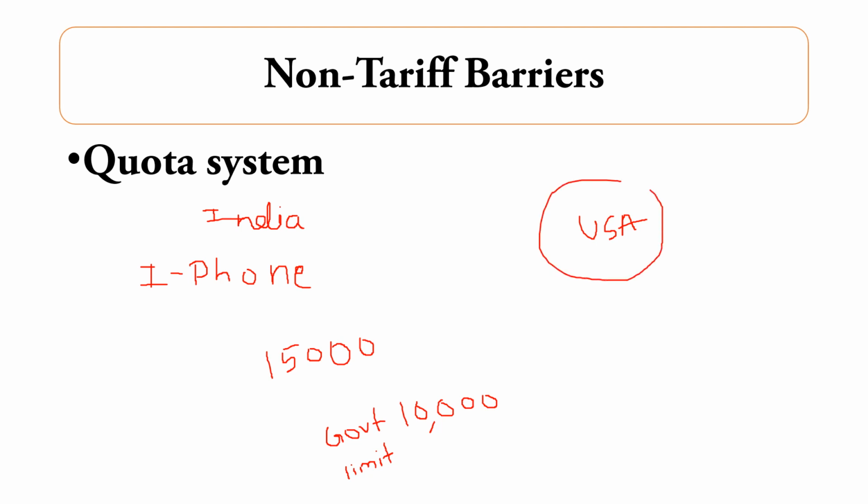Okay. Now here I want to import 15,000 iPhones from the USA. But here the government set the quota, or a limit, that only 10,000 can be imported. But I want 15,000. But because the government set the quota, I can only import up to 10,000. Here the quota is applied on the quantity of the product and not on the price. Only 10,000 I can import from the USA and not 15,000 because of the quota.